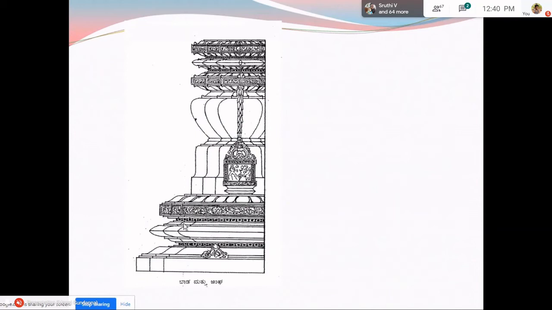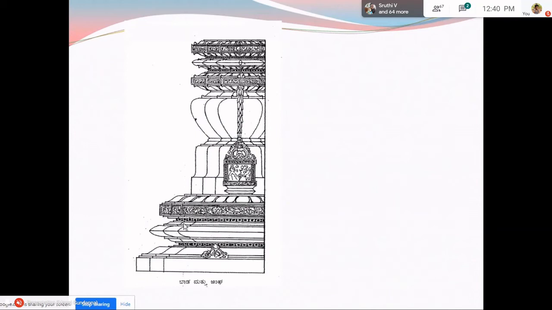Now, this is an elevation, a complete form, you can understand. See, this is the Adhisthana part, you have the Bhada part, you have the Chapra. Of course, the Amalaka is lost. This is actually the Kashi Vishweshwara temple in the Pattadakal premises dating to the 8th century.